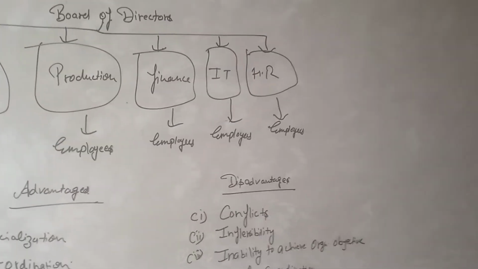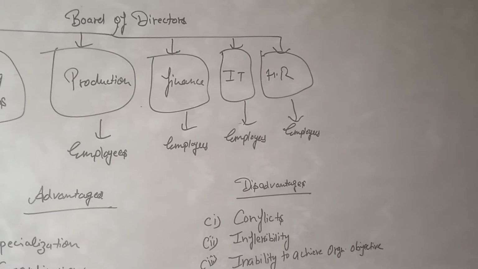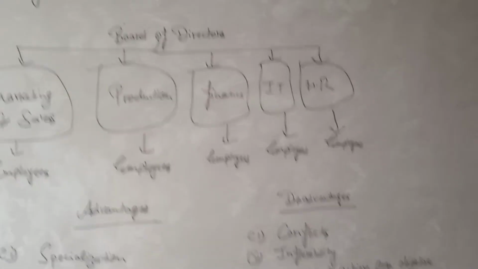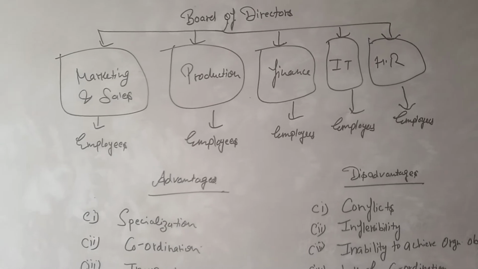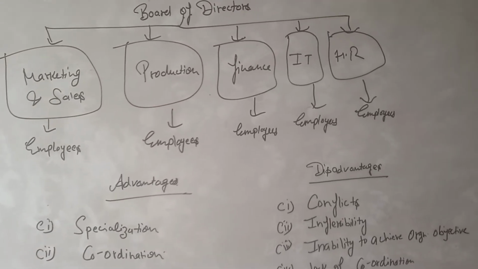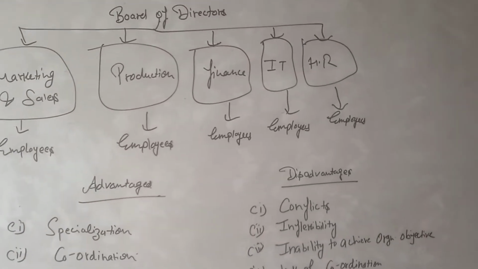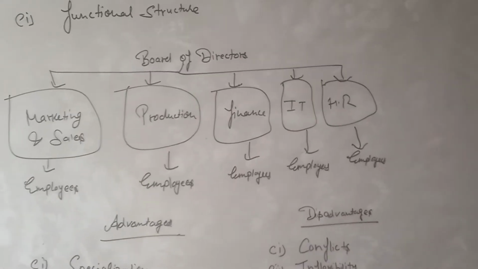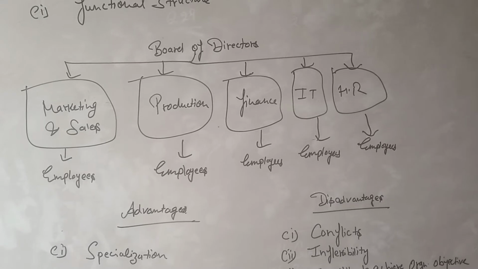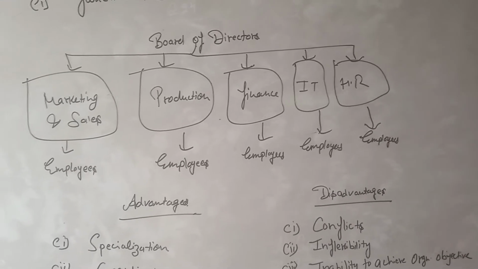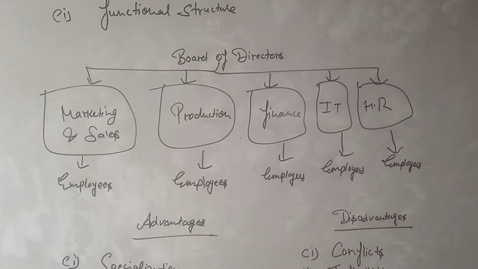It is the simplest and most prevalent form of organizational structure. It can be defined as the structure in which different departments are created on the basis of the major functions performed in the organization. Each department will have a departmental head who will be responsible for the performance of his section.